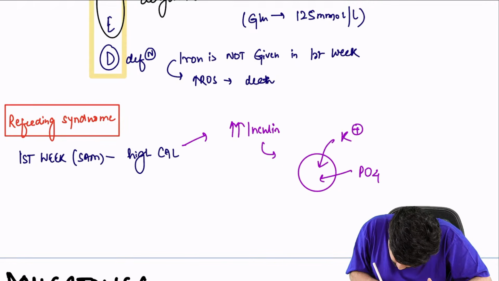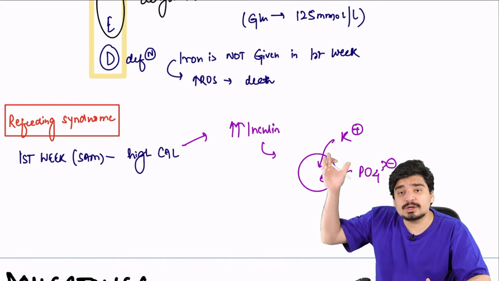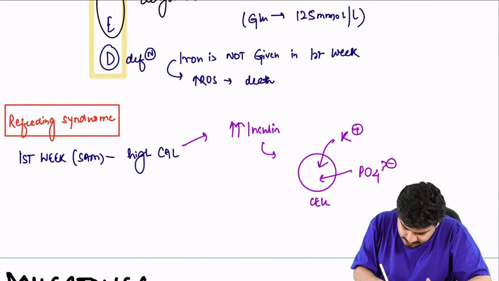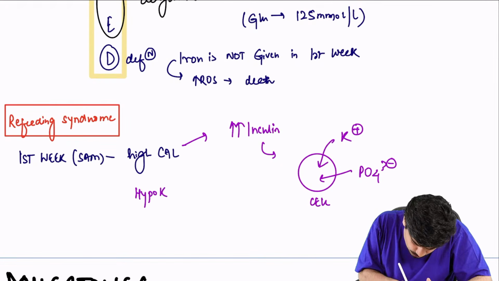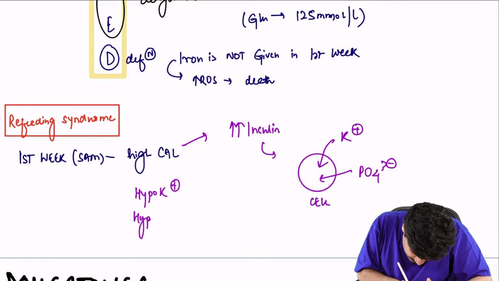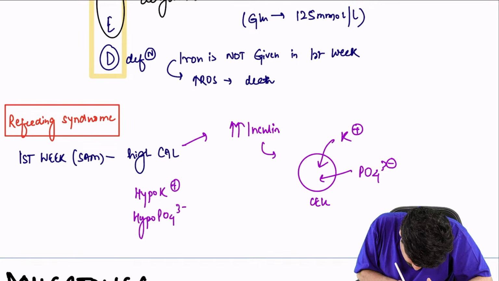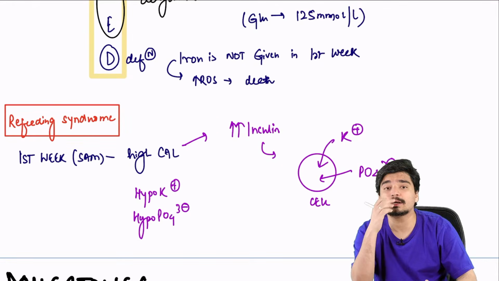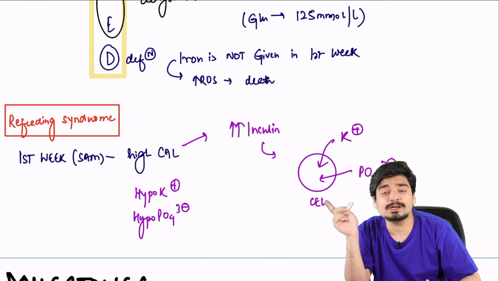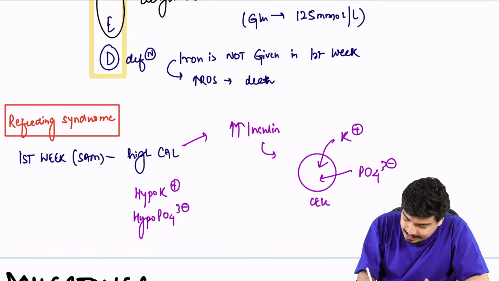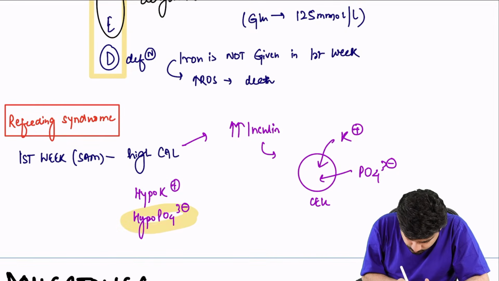It will cause phosphate to go inside the cell. So you will end up having hypokalemia and hypophosphatemia. This hypokalemia and hypophosphatemia together is called refeeding syndrome. And remember, hypophosphatemia is considered the hallmark of refeeding syndrome.